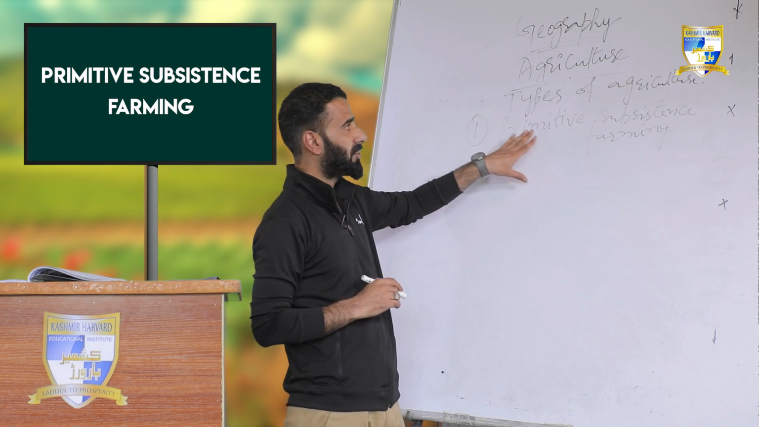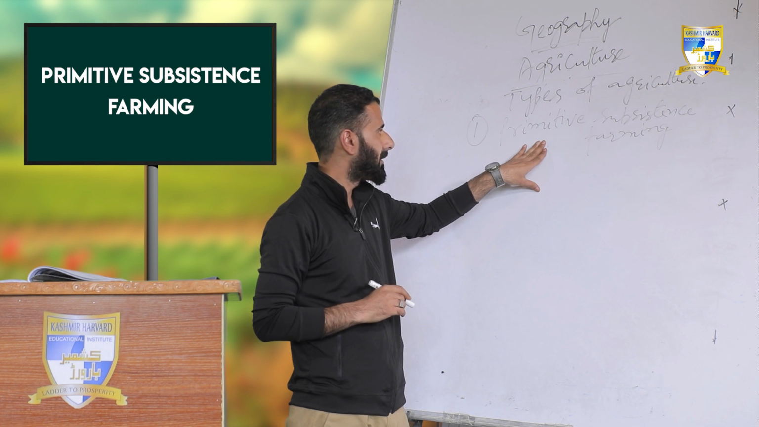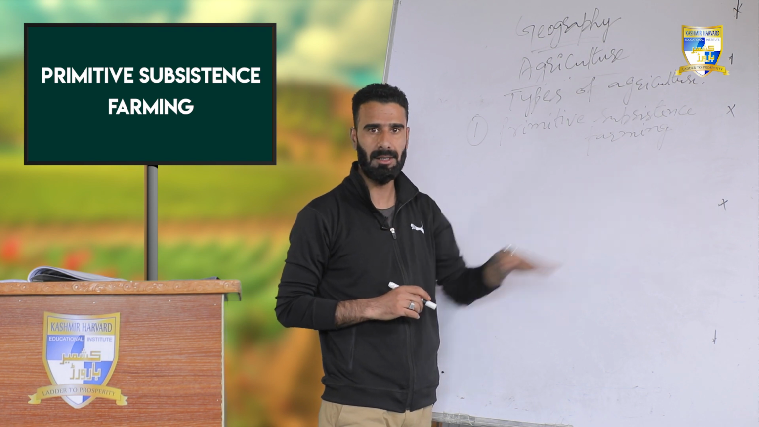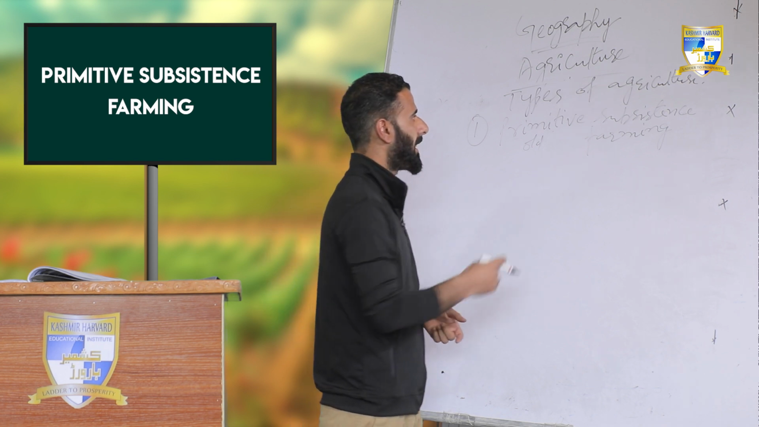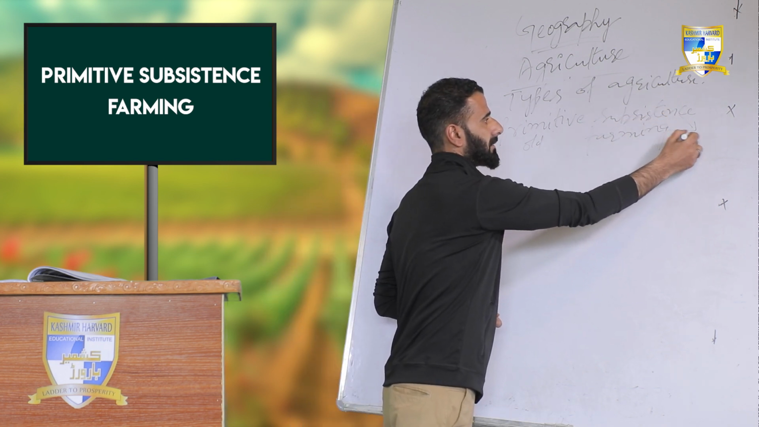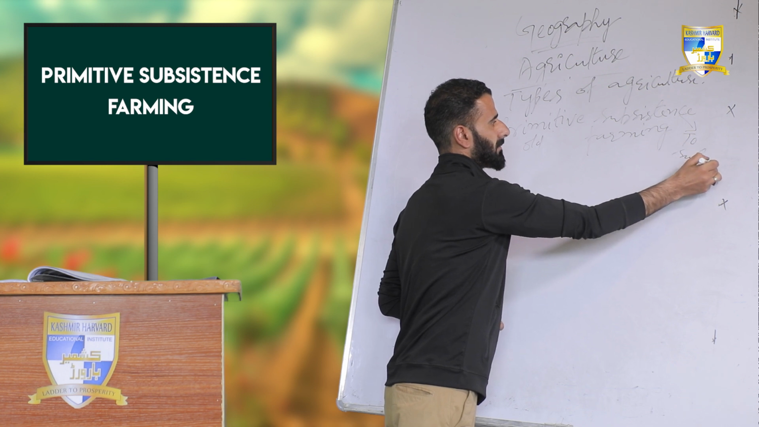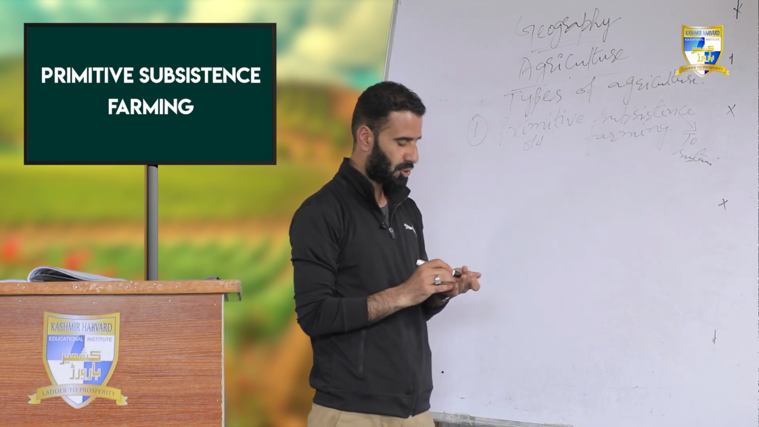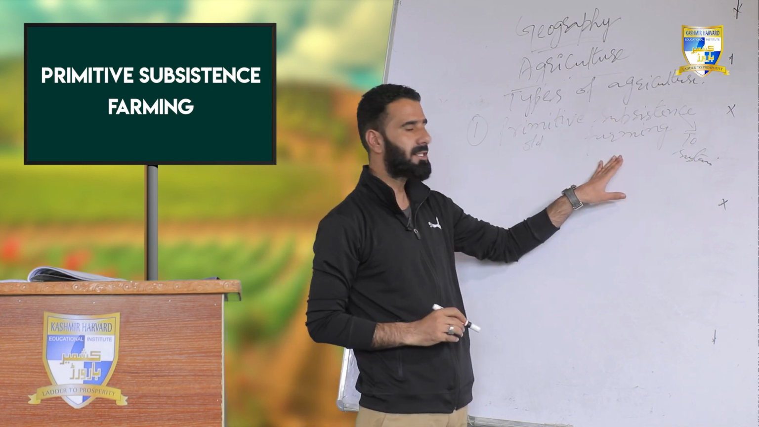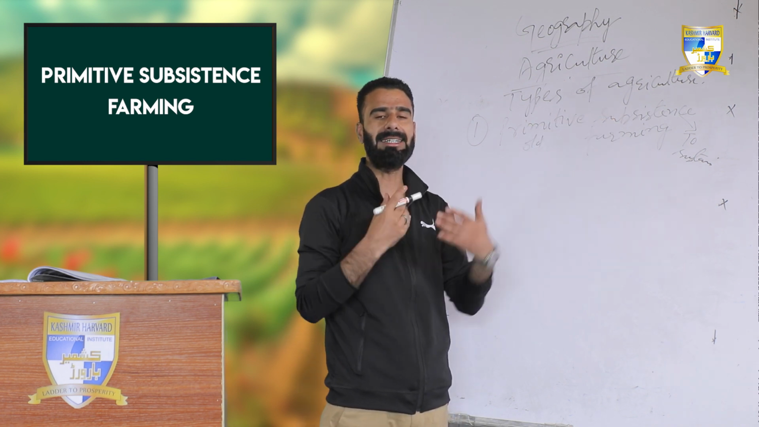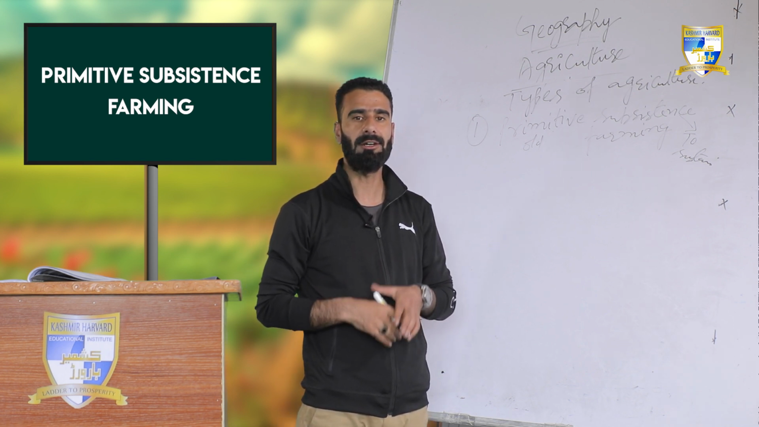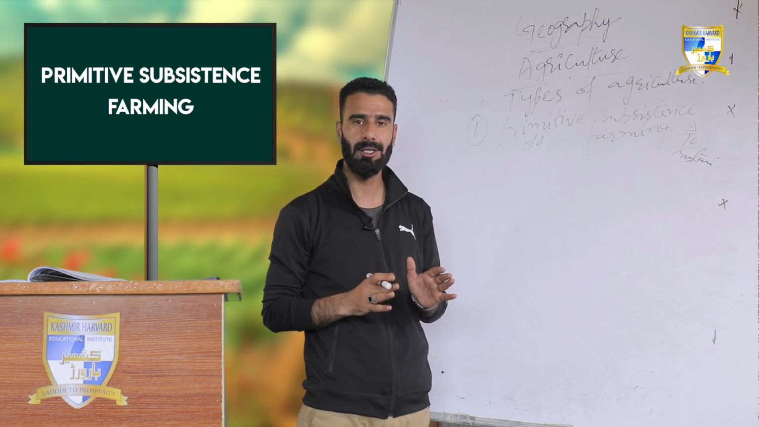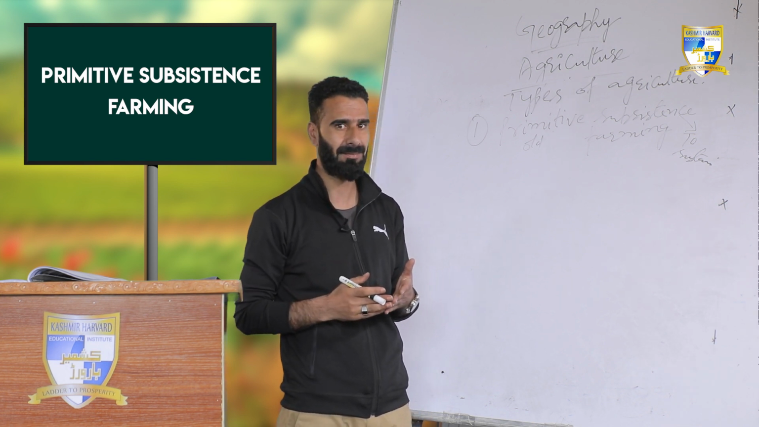So when we talk about the types of agriculture or farming, the first type we have here is primitive subsistence farming. Primitive means old or orthodox, and subsistence means to sustain. So what does this mean? Primitive subsistence farming simply means that type of agricultural activity in which the farmers or agriculturists use old techniques of agriculture.